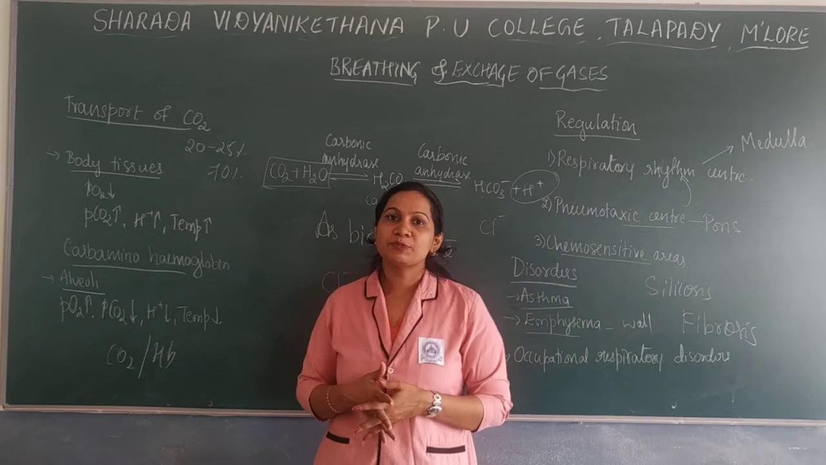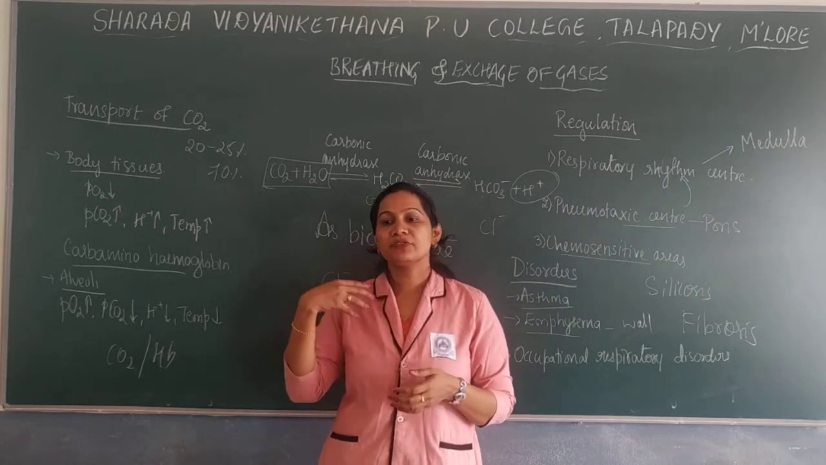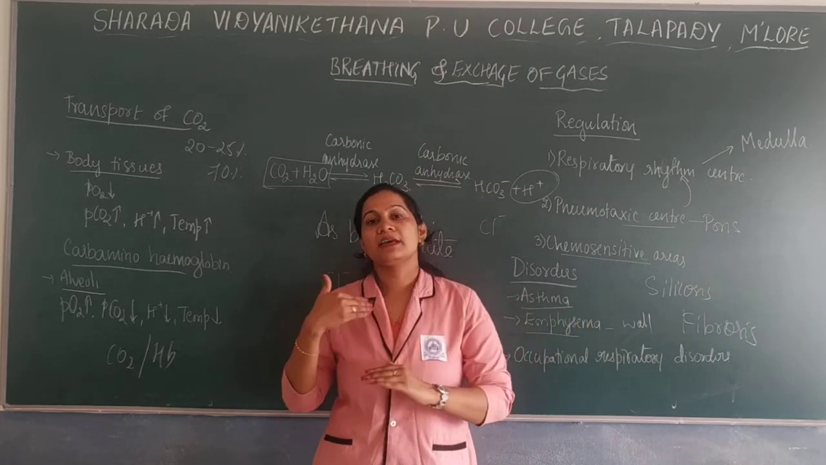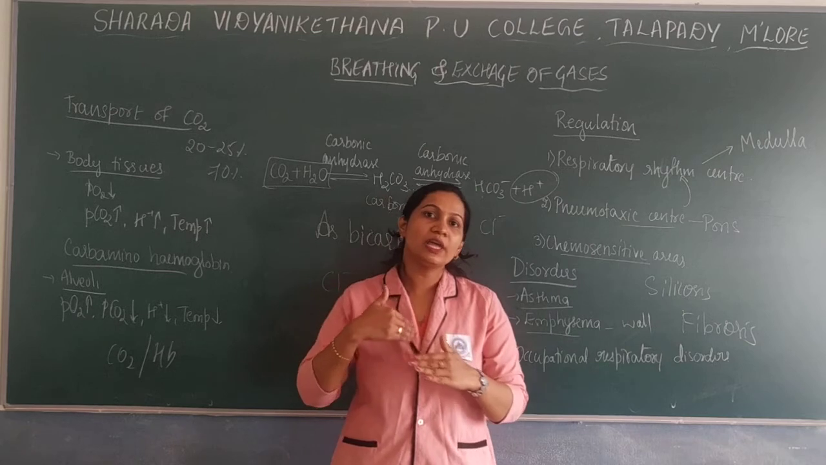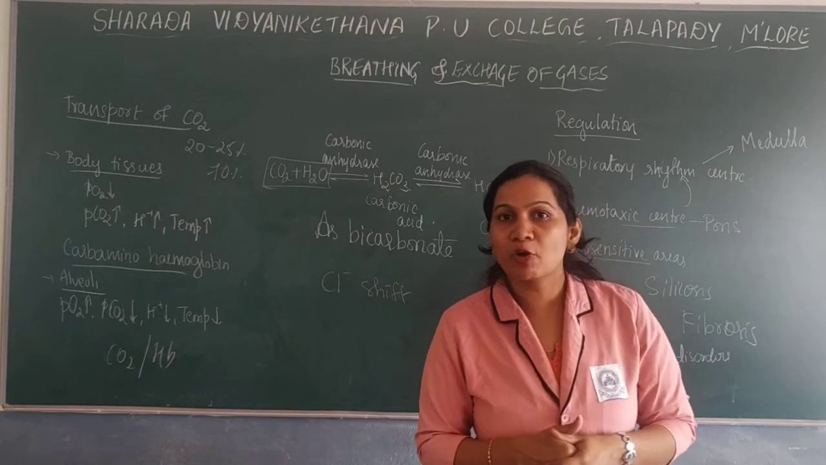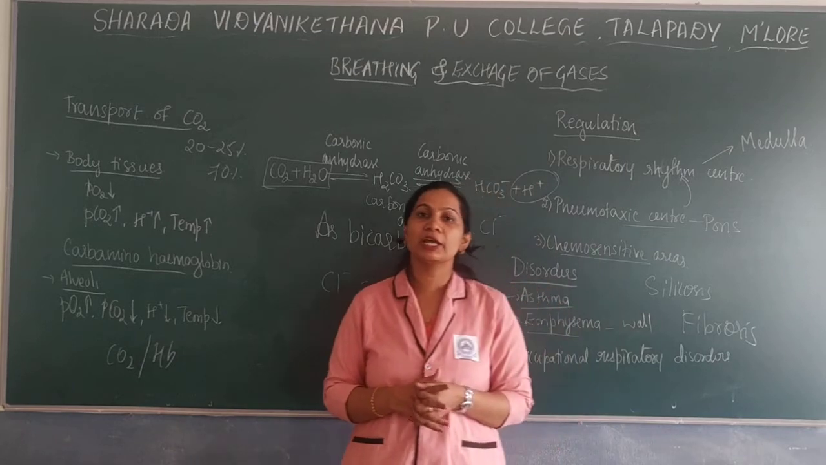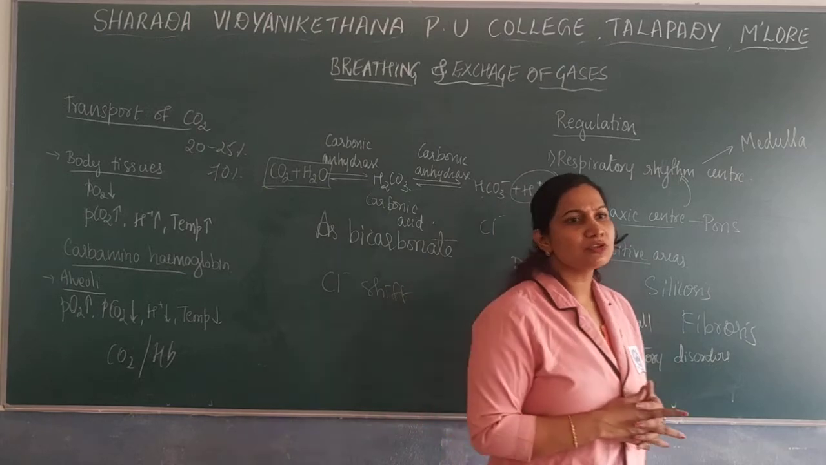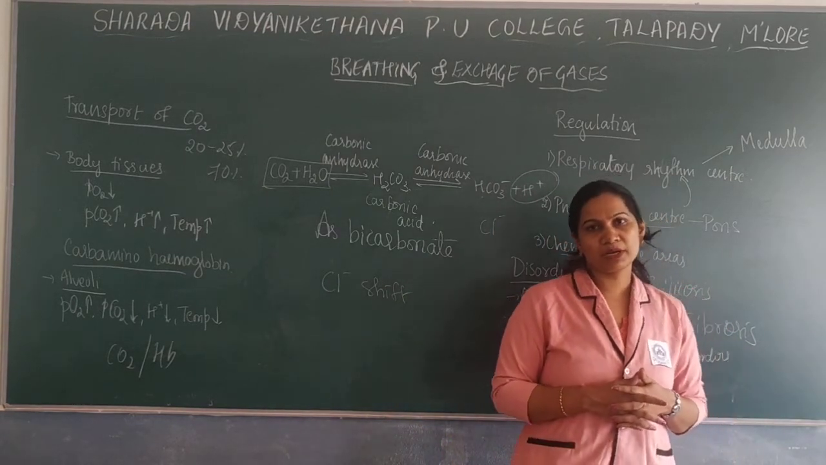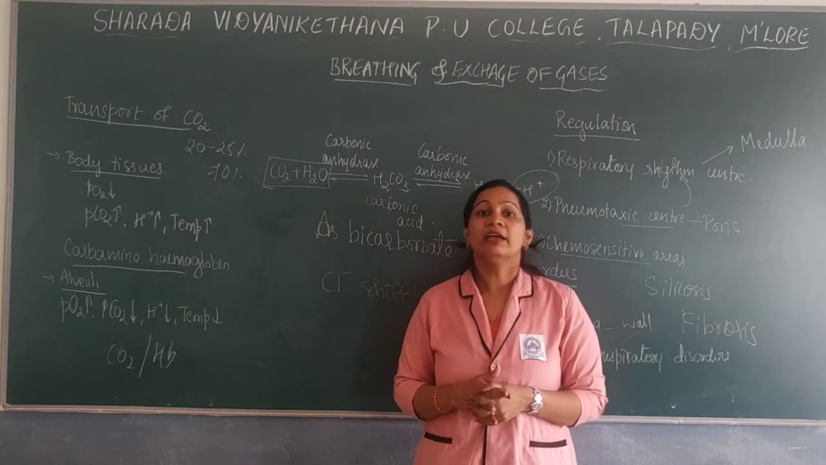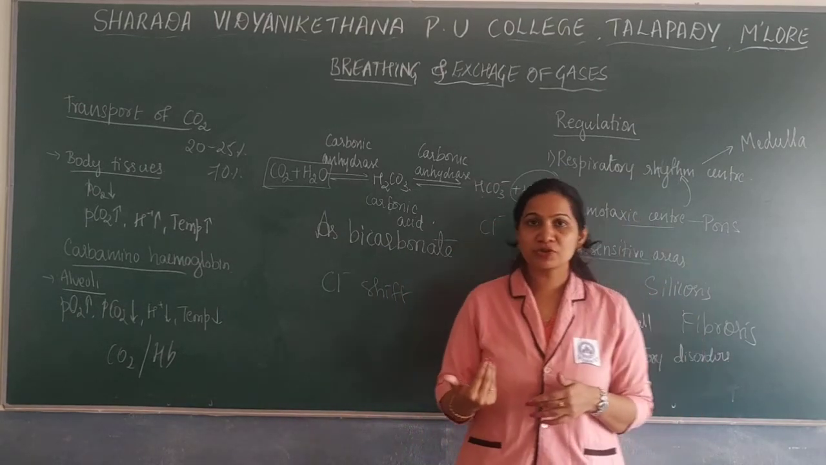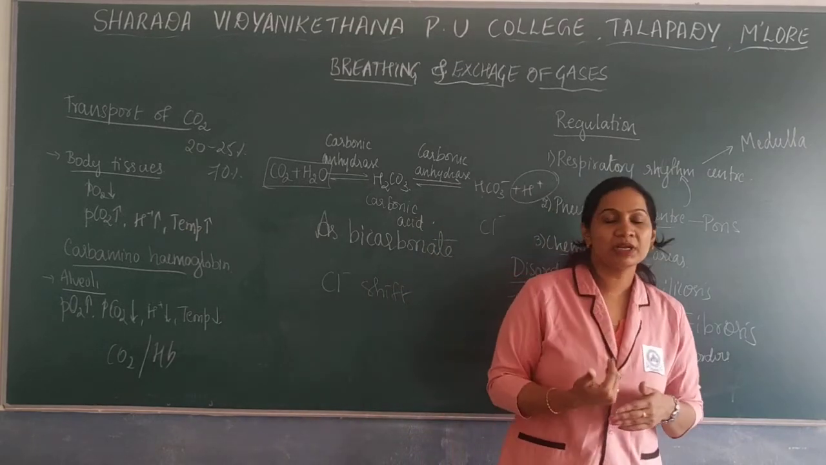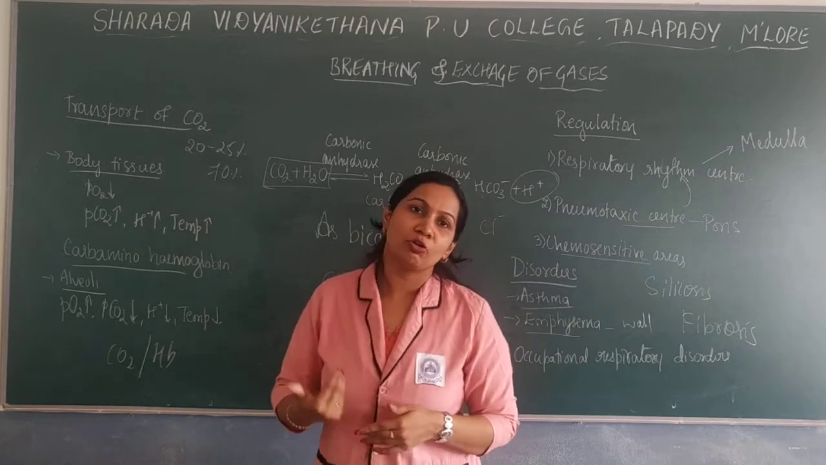Moving on to the exchange of gases, where the exchange especially takes place between the alveoli and the body tissues. Mainly the partial pressure of oxygen and the partial pressure of carbon dioxide are the very important factors. An increase in partial pressure of oxygen leads to oxyhemoglobin formation, and an increase in carbon dioxide leads to carbaminohemoglobin formation.